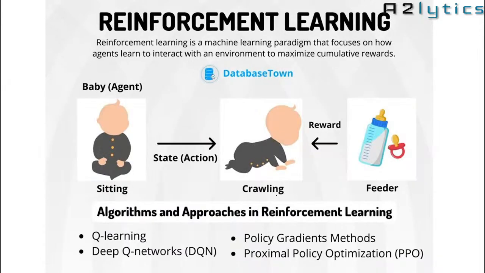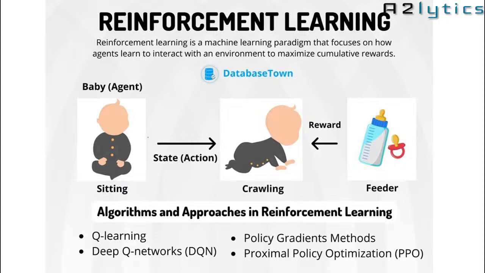Third is reinforcement learning. Here it is a combination of supervised and unsupervised. Reinforcement learning is a machine learning paradigm that focuses on how agents learn to interact with the environment to maximize the cumulative reward.